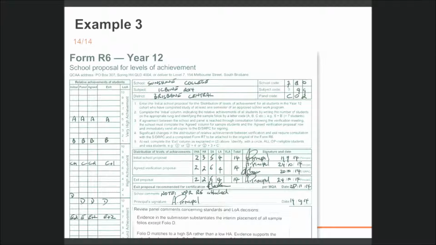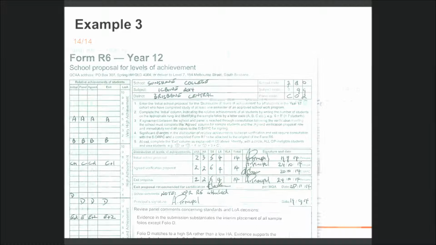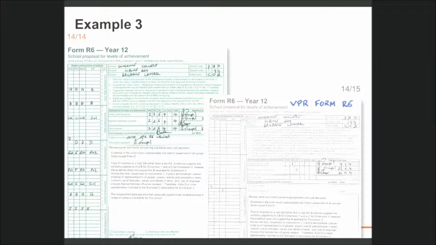In 2014, the school submits the exiting cohort Form R6 with 14 students leaving the school at the end of 2014. Since the VPR student is exiting in 2015, they are on a separate attached R6. The school will attach a photocopied Form R6 for the VPR student. The principal has signed both forms.